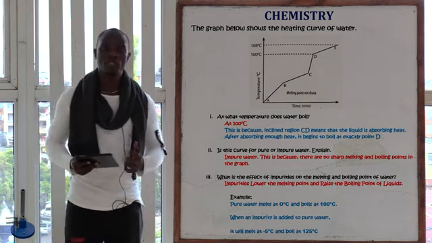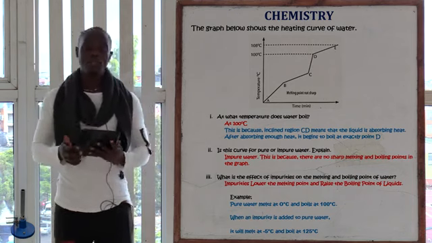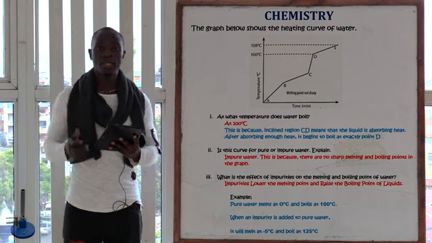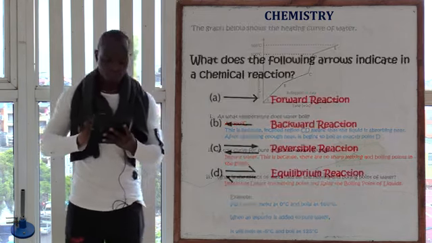So that's all about impurities. The impurities lower the melting point and increase the boiling point.